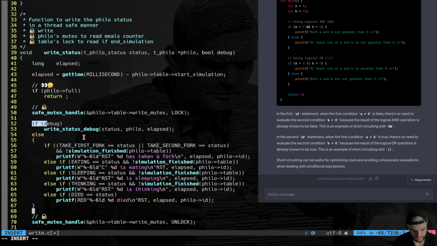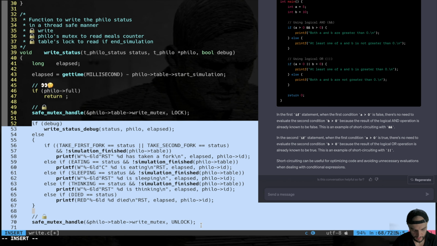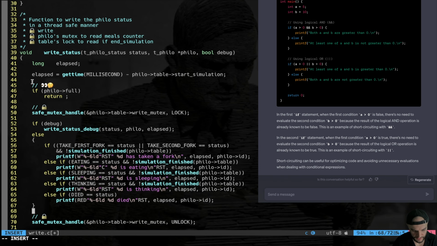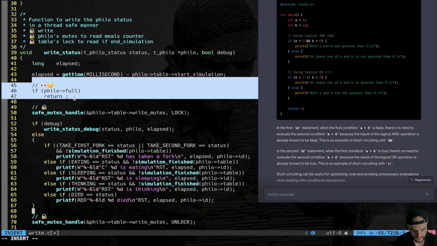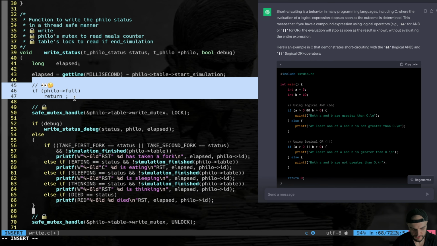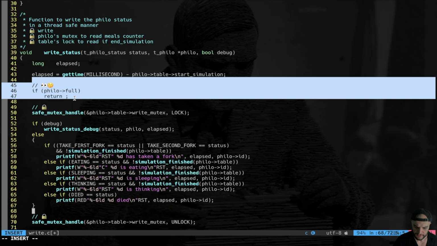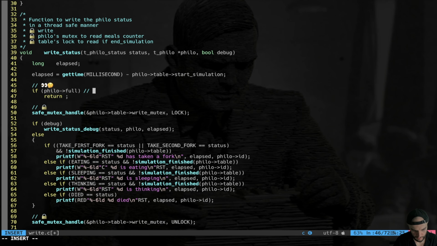The thing is that all this stuff is wrapped around the locking and unlocking, and here at the very top I put "if philosopher is full, you just return." This is because when the philosopher is full, I just want to finish. I don't want to write anything. I want the simulation to stop. Okay. Now we're going to check if we have to do thread safe. Thread safe with a get bool. We will see later when we create the monitor.